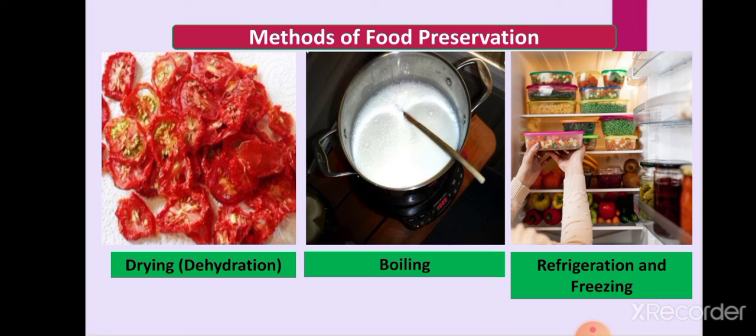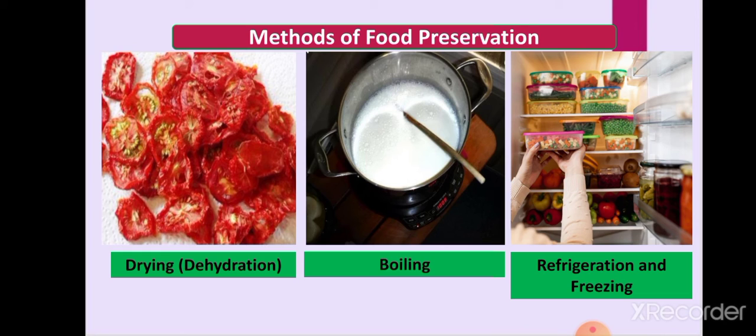We can preserve so many food items by the drying process, for example cereals, pulses, vegetables like spinach, and spices also. We can preserve them by sun drying. Now, dehydrated foods are sealed in packets and kept at room temperature. Next one is boiling.